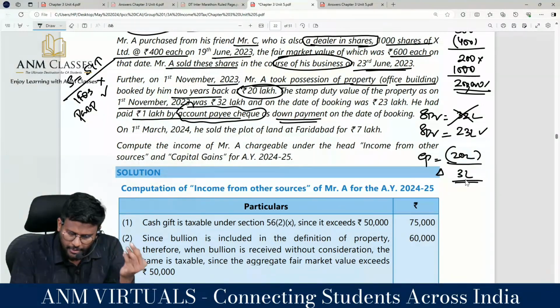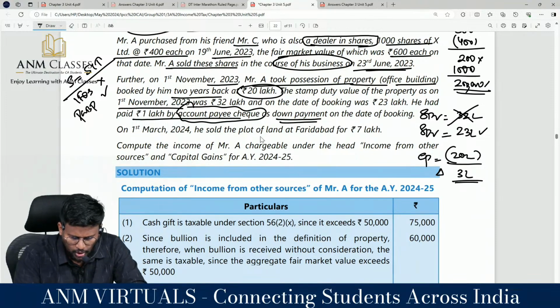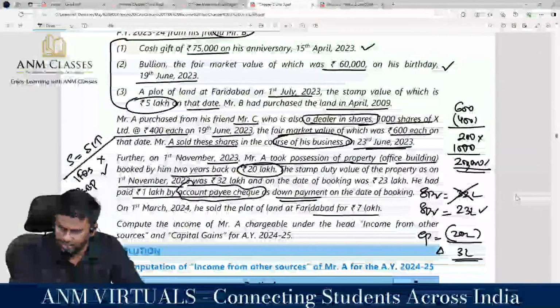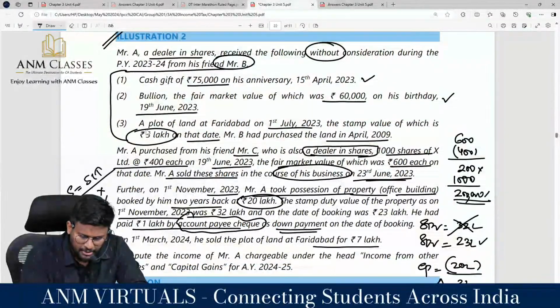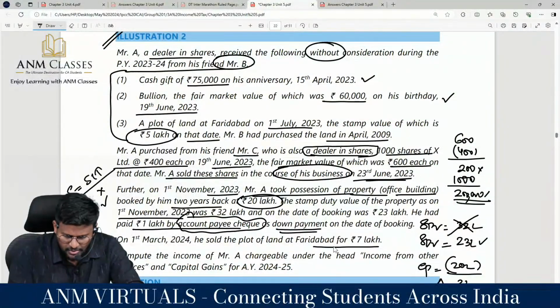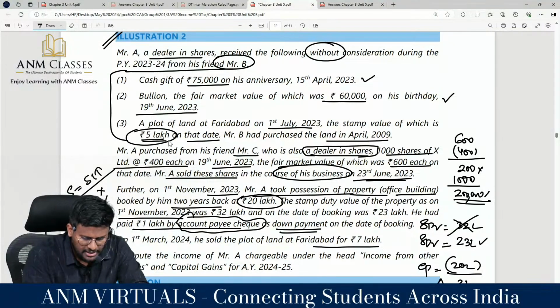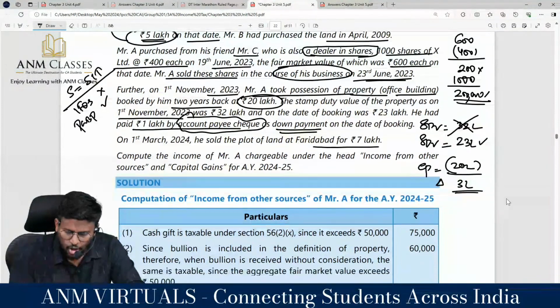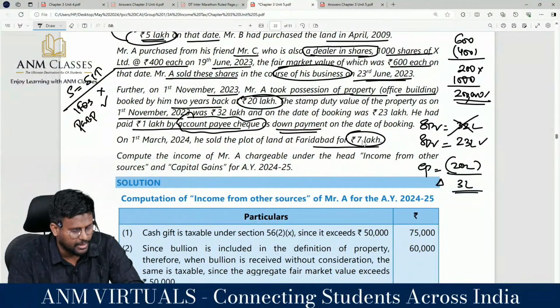Then this 3 lakh will be taxable as gift. On 1st March, he sold the property of land at Faridabad for 8 lakh. Faridabad, this is the one that came as a gift. So he sold it for 7 lakhs? When it came, 5 lakhs was taxed under income from other sources. Can we take that as the cost of acquisition? Then 5 lakhs minus 7 lakh, 2 lakh is short term capital gain.